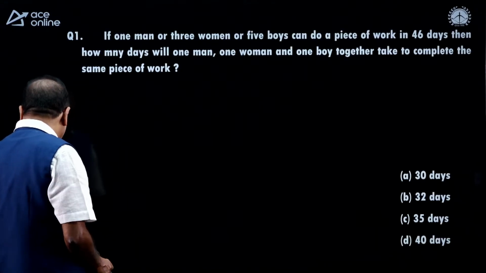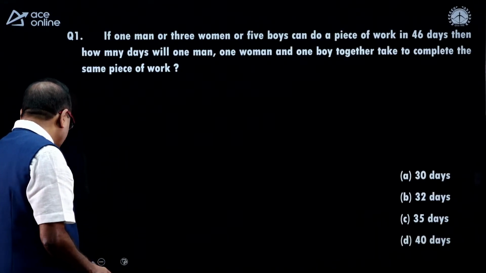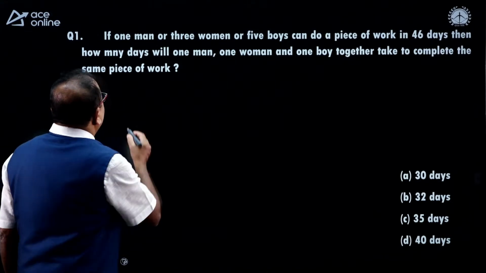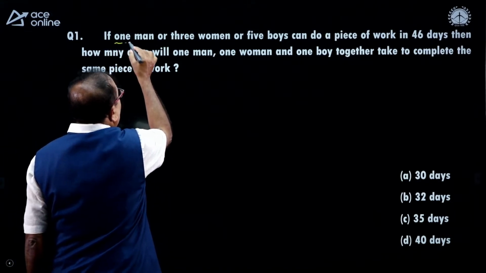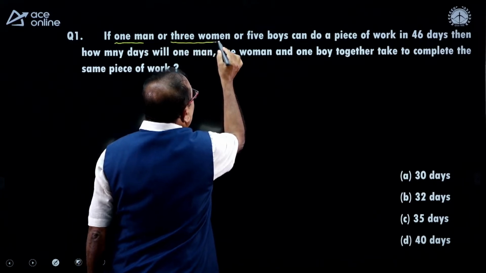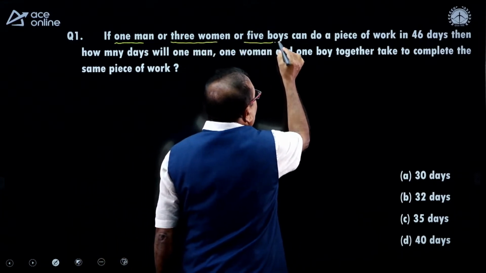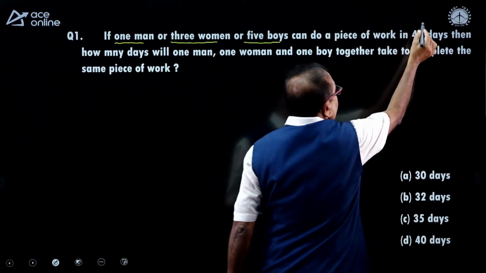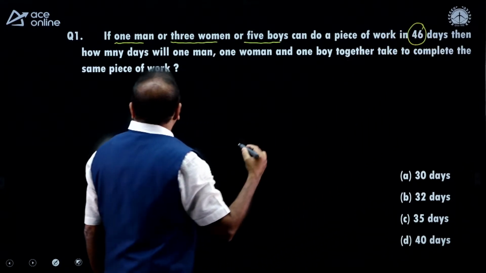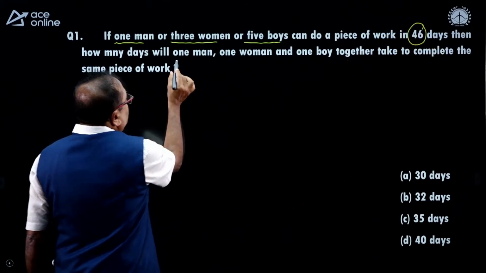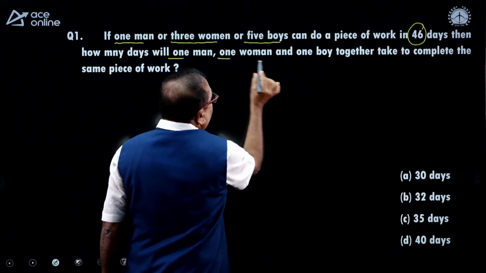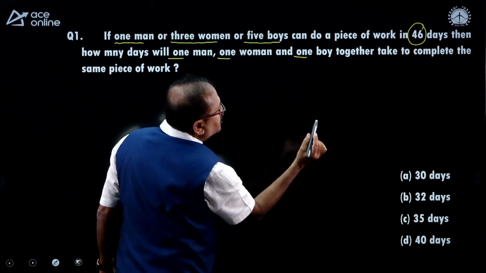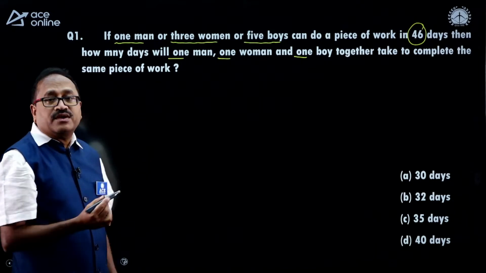Read this question, my young friends. It says that if 1 man or 3 women or 5 boys can do a piece of work in 46 days, then in how many days can 1 man, 1 woman and 1 boy together complete the same work?